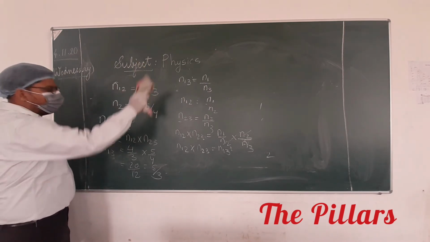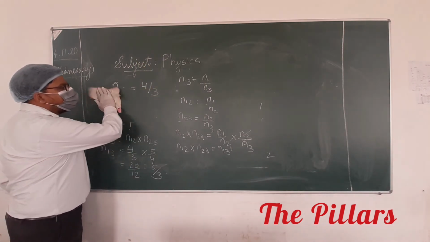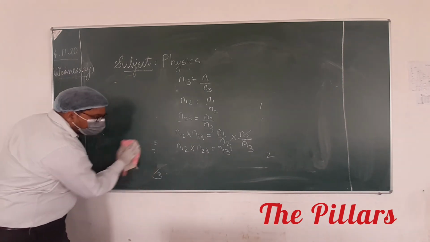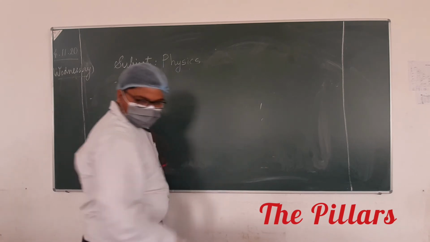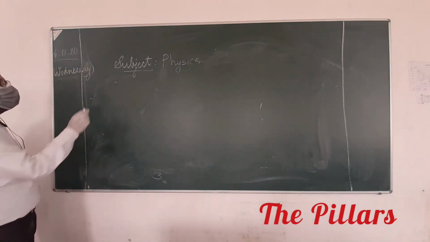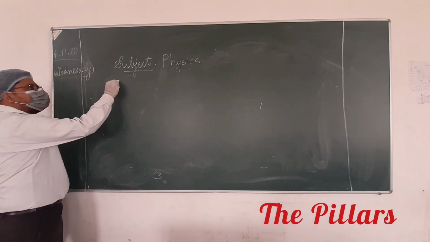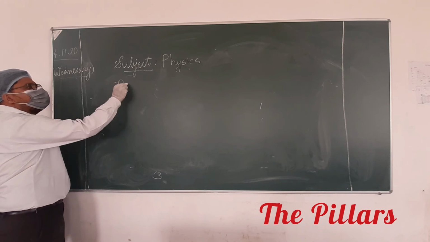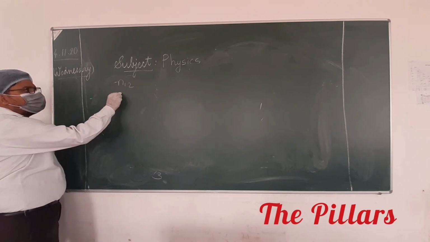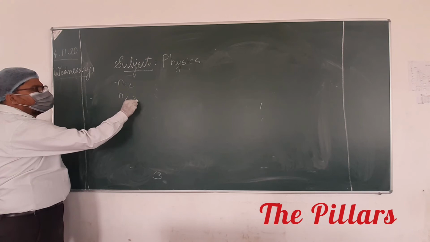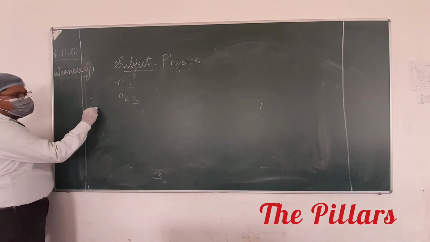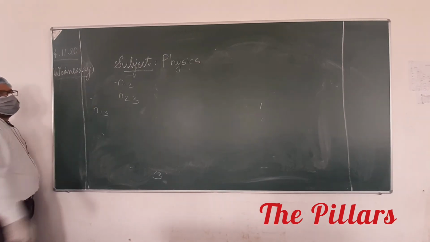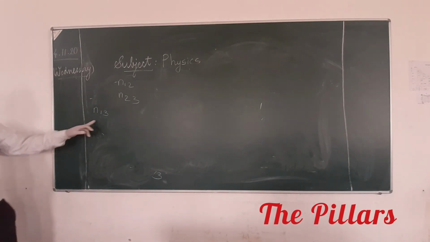Yes. Leave the variables. First, we will try to do with variables. Okay, I will calculate the solution. See, it is given that n12 and n23. It is given. Now we have to calculate n13. This is our target.